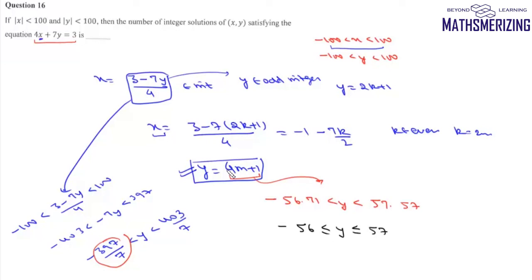Now we have to select all the values which are of the form 4m plus 1 in this interval. From 1 to 57, there will be 14 numbers. And then from minus 56 to minus 1, there will be 14 such values. And then one value will be when y is 0. So number of values will be 14 plus 14 plus 1, that is 29. So answer to this question is 29.